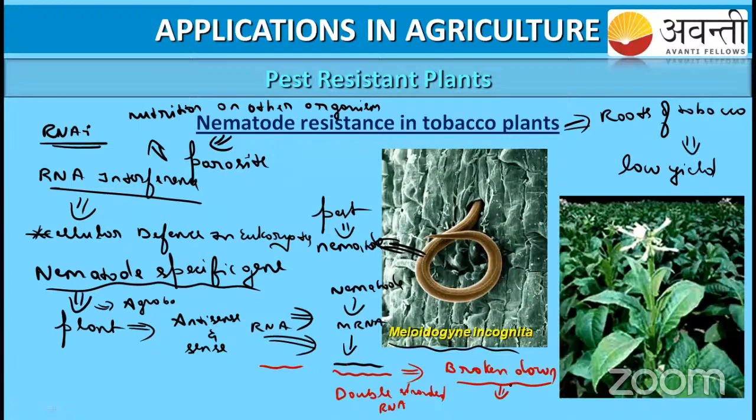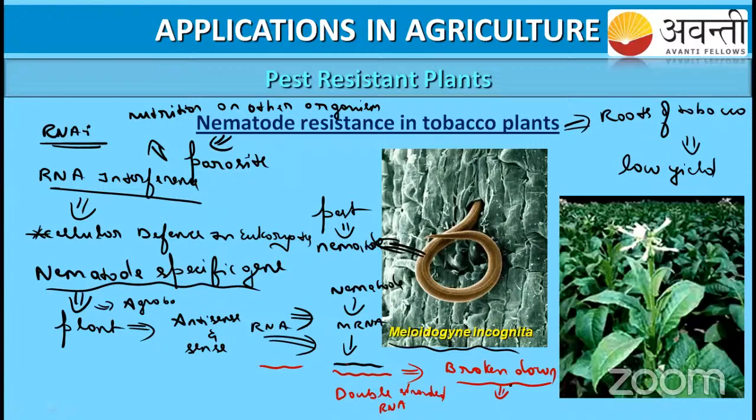So whenever these important protein mRNAs are synthesized by the nematode, the DNA present in the plant body produces RNA that is complementary to the nematode-specific mRNA. Both are joined and double-stranded RNA is formed, and protein is not going to be synthesized. This mRNA is finally degraded, so finally the nematode is going to die. That is the reason they use RNA interference.